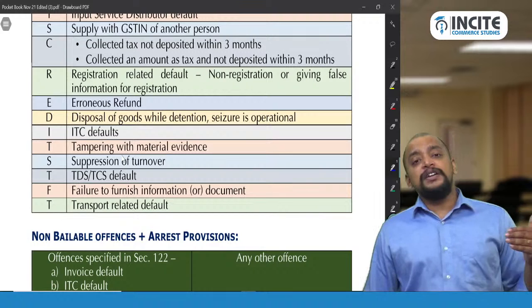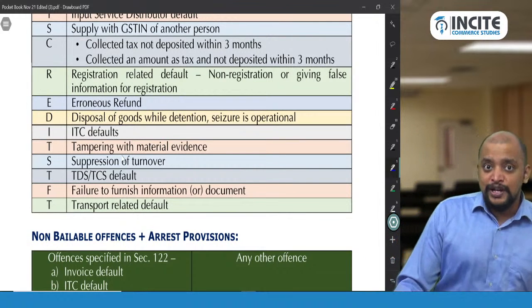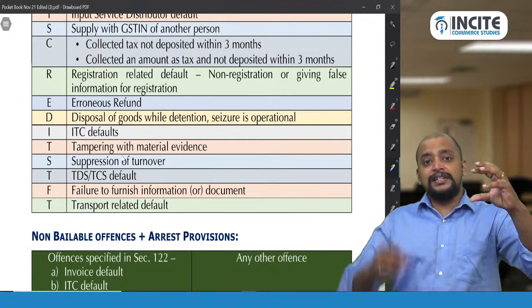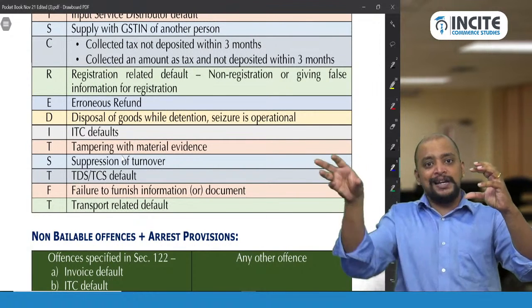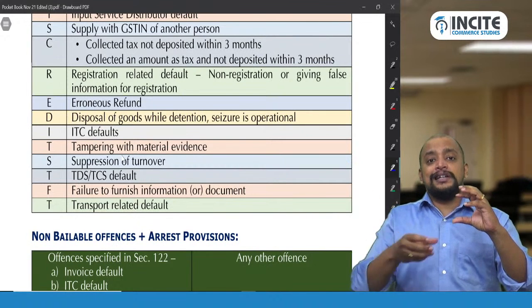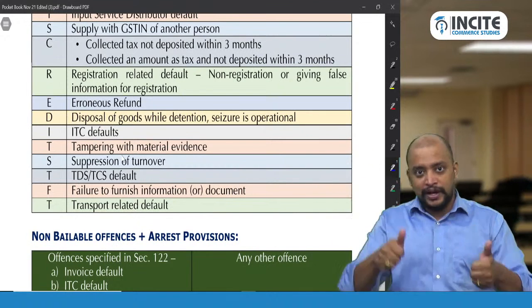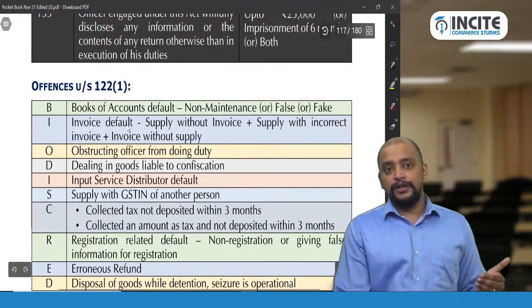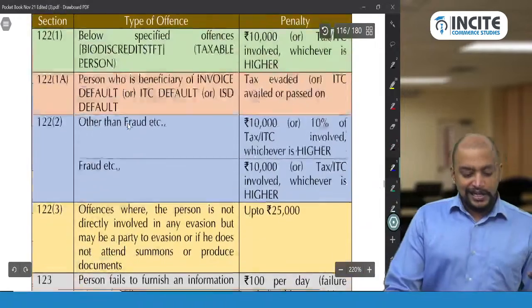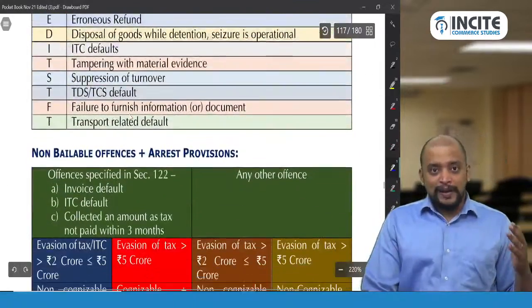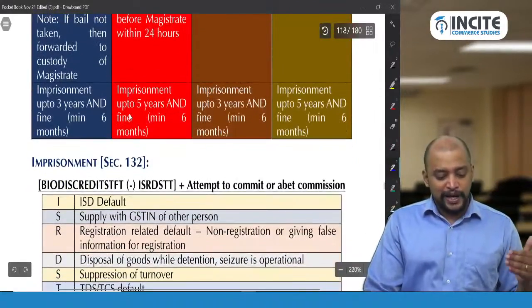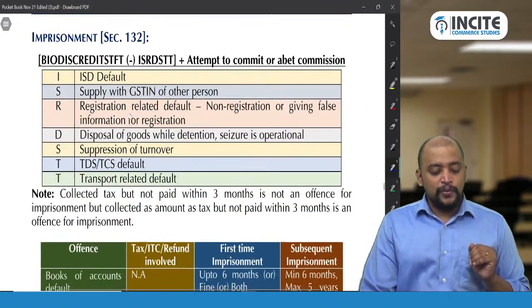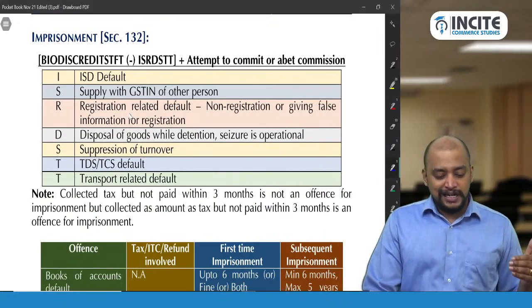Okay, so we have an imprisonment provision, section 132. So far what we have seen is 122. So first we have discussed offences and penalties. Now second what we are going to discuss is offences and imprisonment. For that also this will be useful. So these are the offences that lead to penalty under 122 subsection 1. Now look into the imprisonment provision that is given in section 132.